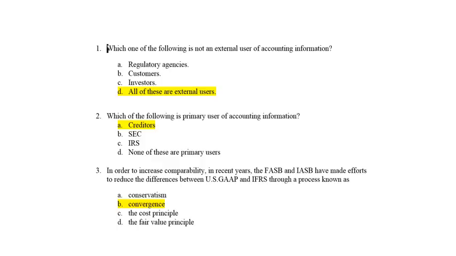Okay, good. Number 3, in order to increase comparability, in recent years, the FASB, Financial Accounting Standards Board, and the International Accounting Standards Board have moved to an approach of convergence. What they do is they try to work off of the same general principles. They call it the conceptual framework. And they're hoping that if they're both working off the same general principles, then the resulting standards should start to converge over time.